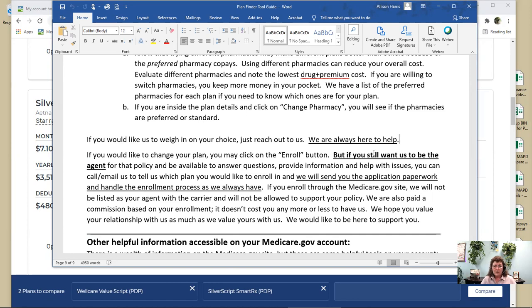So if you want to change your plan, what we would ask is call us and say, hey, Allison, Madeline, I want this SilverScript Smart RX. And we'll say, okay, we can either do an electronic application, we can email you the paperwork, you can come in, we can mail you the paperwork, however you want to do it. If you get really frustrated, we're still here for you. So we're not telling you to do our job. We're asking you to help us.